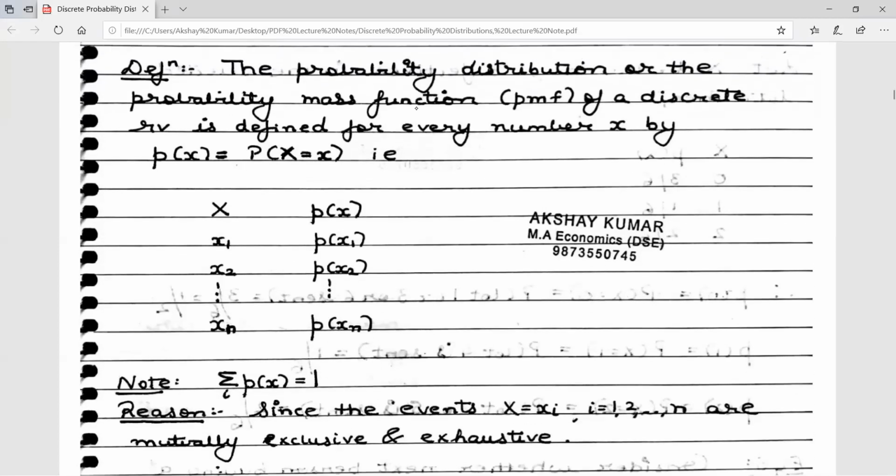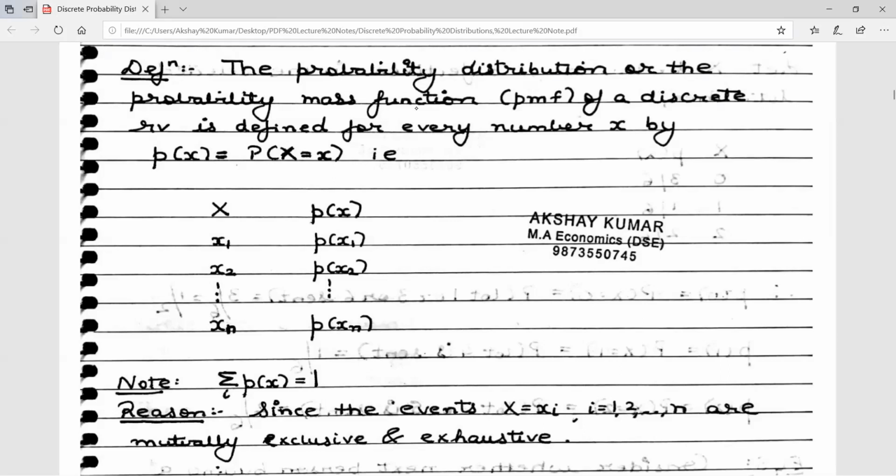Why should they be equal to 1? Because the events are mutually exclusive and exhaustive. Mutually exclusive means x1, x2, and xn, these values have nothing in common. And exhaustive means they cover up the whole sample space. I assume all of you know the meaning of mutually exclusive and exhaustive.